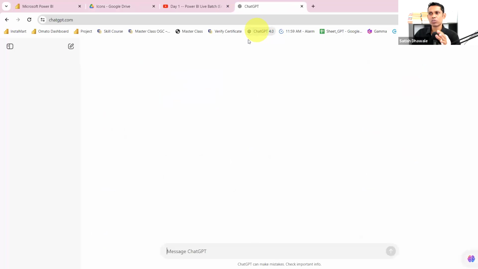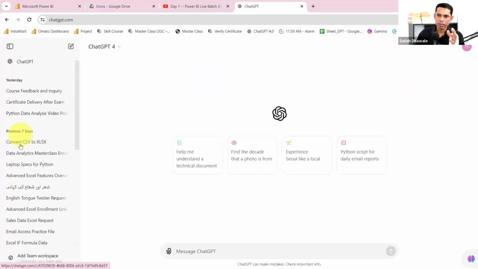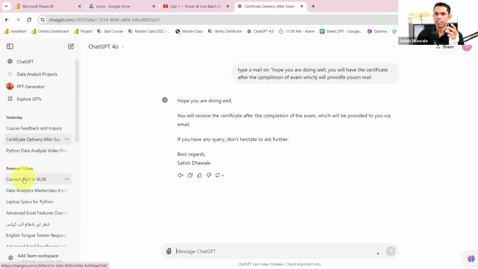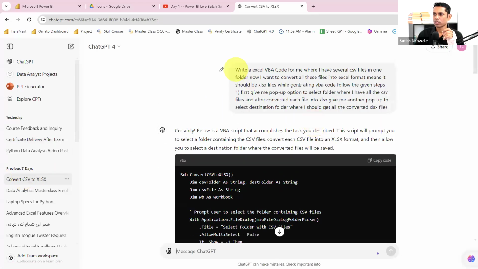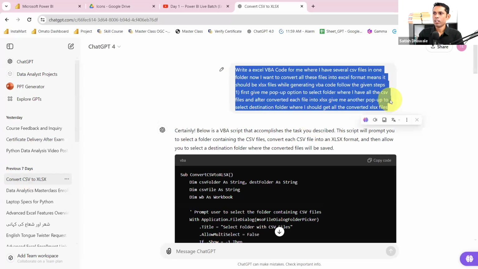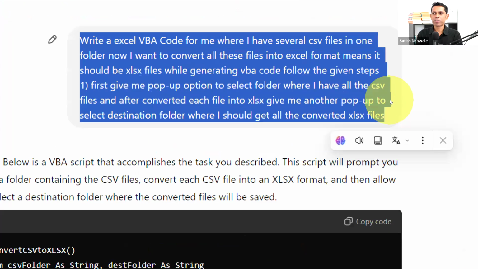So I asked a similar question to ChatGPT to help me with this. Maybe I would like to show you. Here it is. This is the prompt that I asked ChatGPT. I'm solving this problem live. I asked ChatGPT directly: write an Excel VBA code for me where I have several CSV files in one folder. Now I want to convert all these files into Excel format, which means XLSX files, while generating the VBA code.